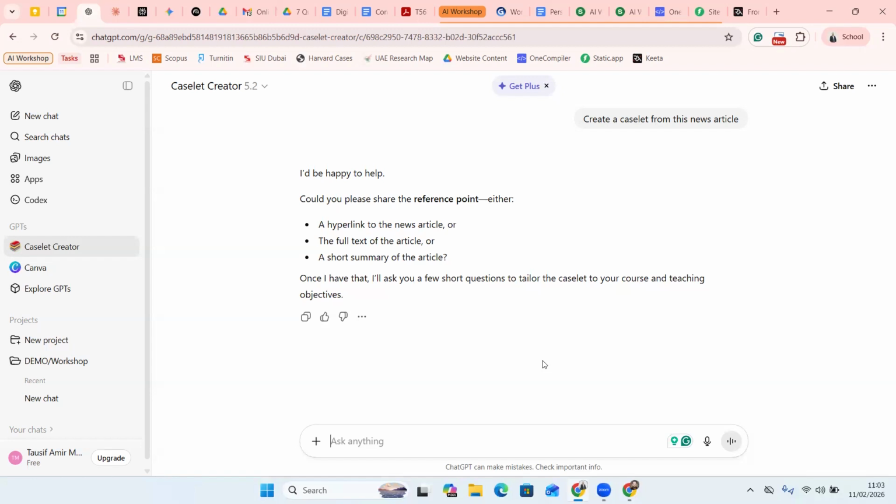And if you are somebody working in industry, you can also make use of this just to keep yourself updated on the latest things happening in your industry. If there is a particular article, you can consider it as a case and learn from it. You can use that as well. All right, so that's about ChatGPT. We'll be moving on to the next tool.